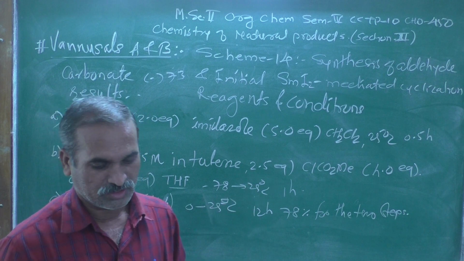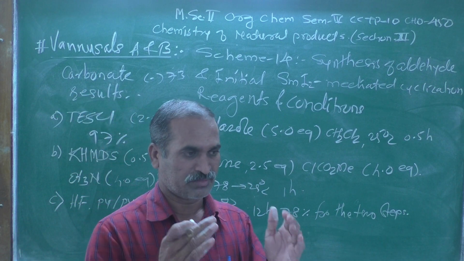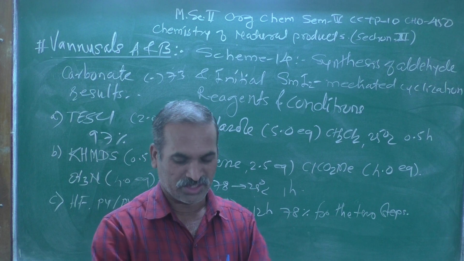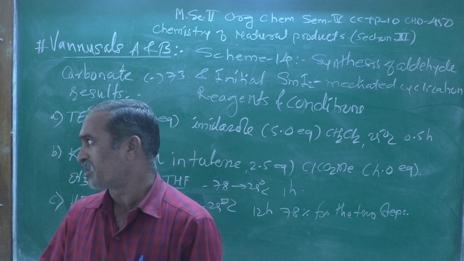More than 60% is good as far as green chemistry principles are concerned.